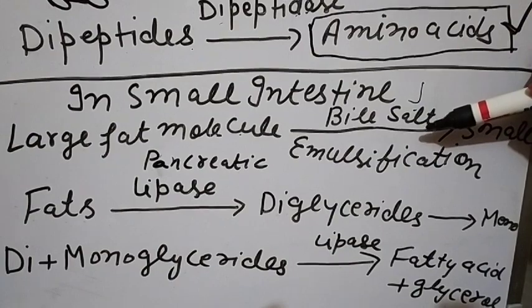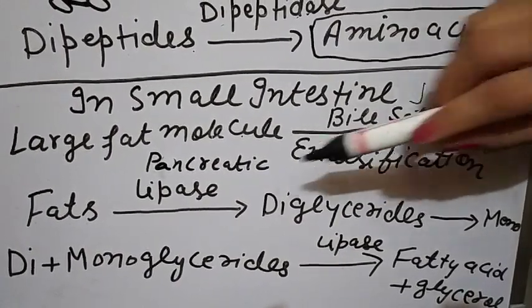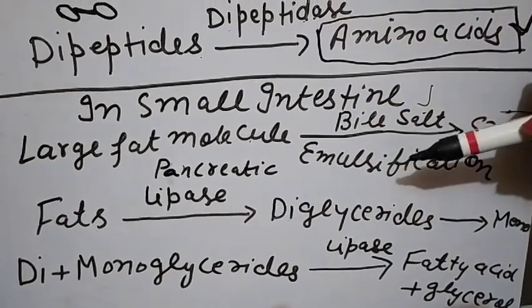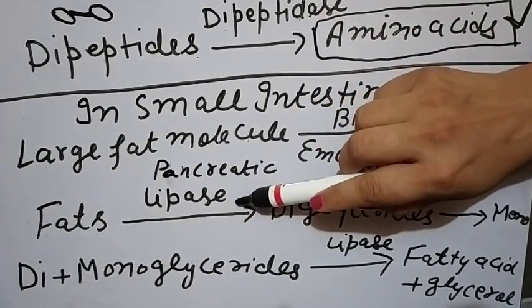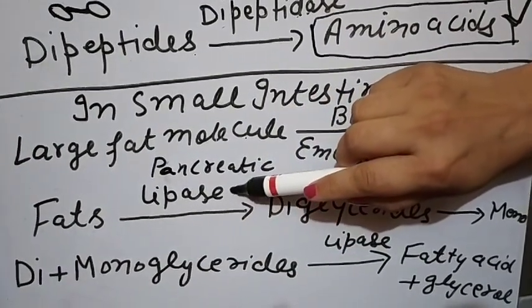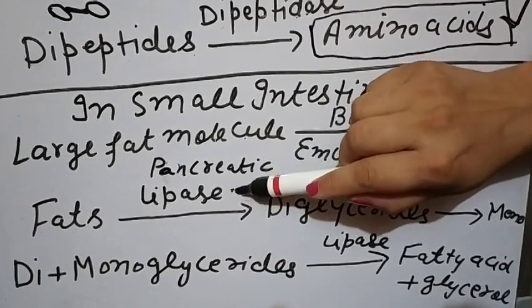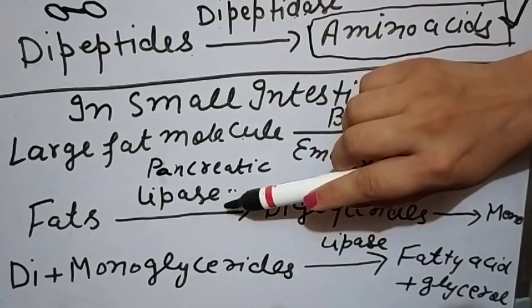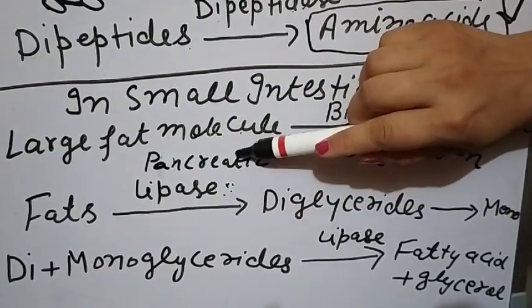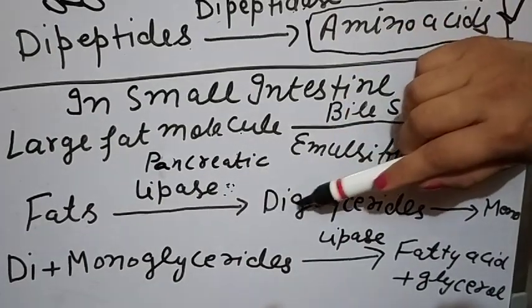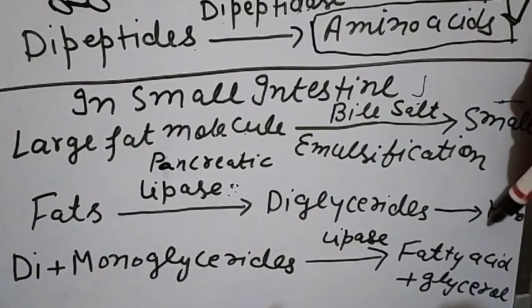After that, in the duodenum part, the pancreatic lipase is also there, because pancreatic juice also has lipase. This lipase word is related to the enzyme which digests the fats, because fats are also known as lipids. So the fats in the presence of pancreatic lipase, because this lipase is coming from the pancreas, change into diglycerides, and these diglycerides then change into monoglycerides.